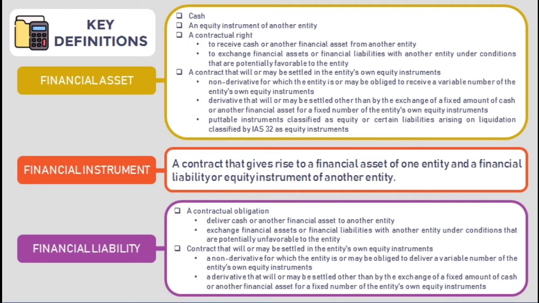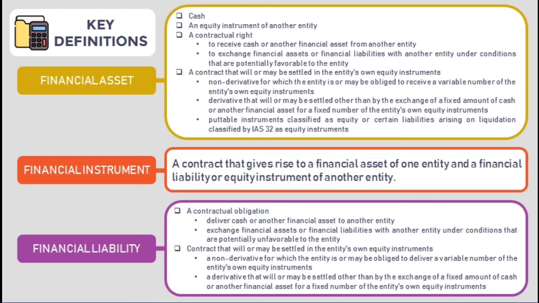A financial asset is defined as any asset that is cash. Cash is a financial asset. It is also an equity instrument of another entity, which is basically a stock or an investment of another entity. Basically, you bought a stock from another entity. It could be a contractual right to receive cash or another financial asset from another entity.